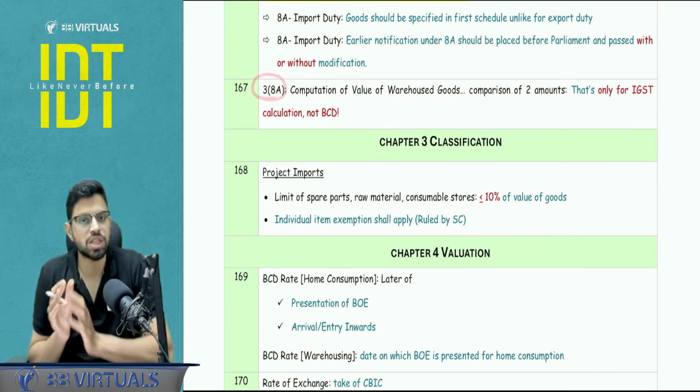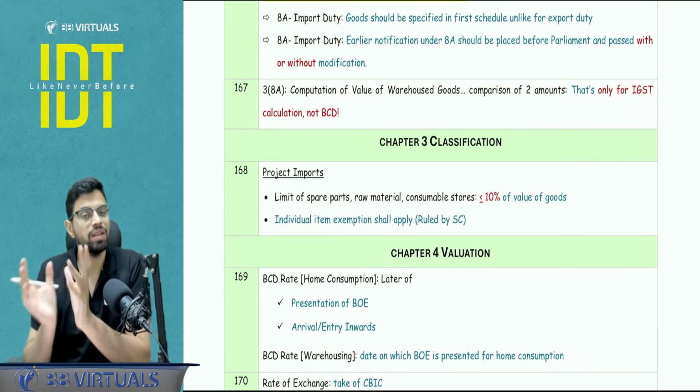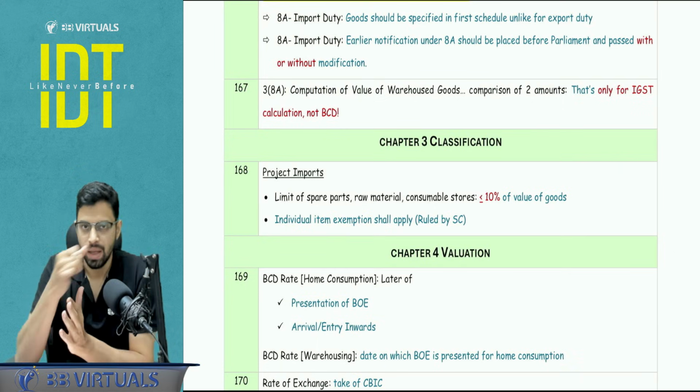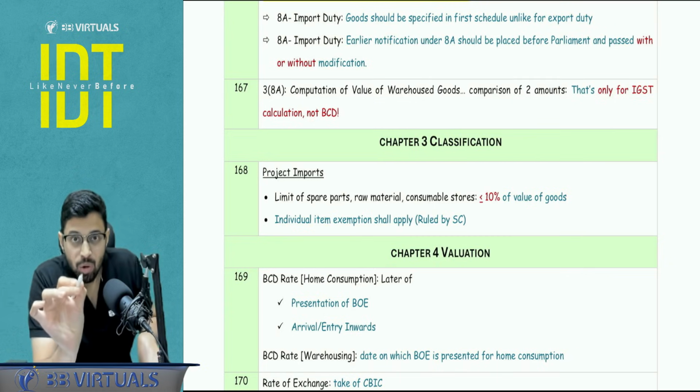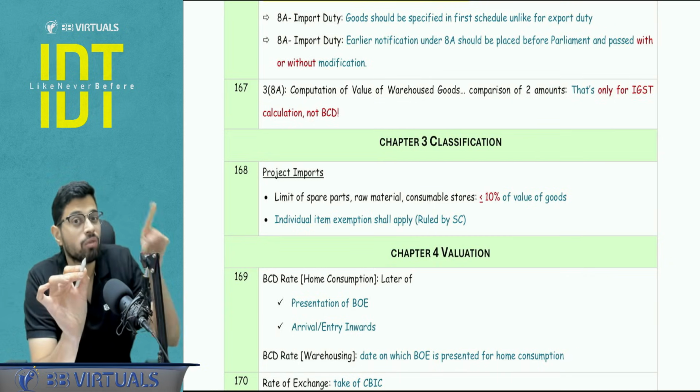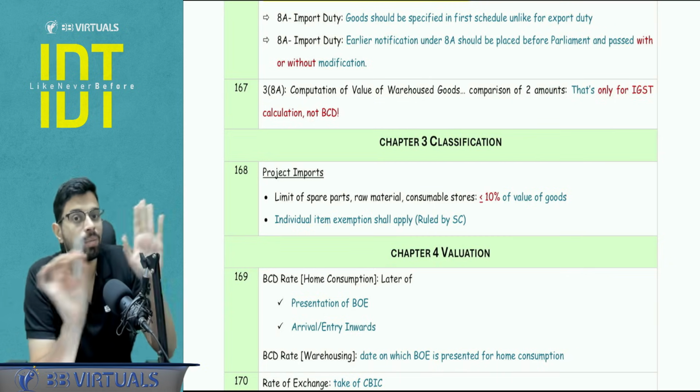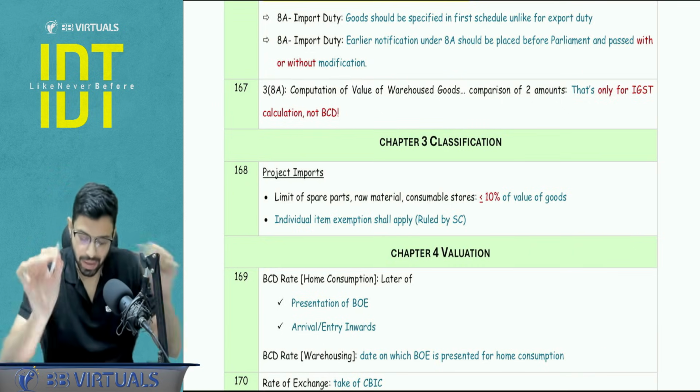Section number 3, subsection 8A, that is you compare the value of warehouse goods. If you remember, the assessable value or the last transaction value, whichever is higher, that calculation is done only and only for the purpose of computing IGST, not for the purpose of basic customs duty. Okay, next.